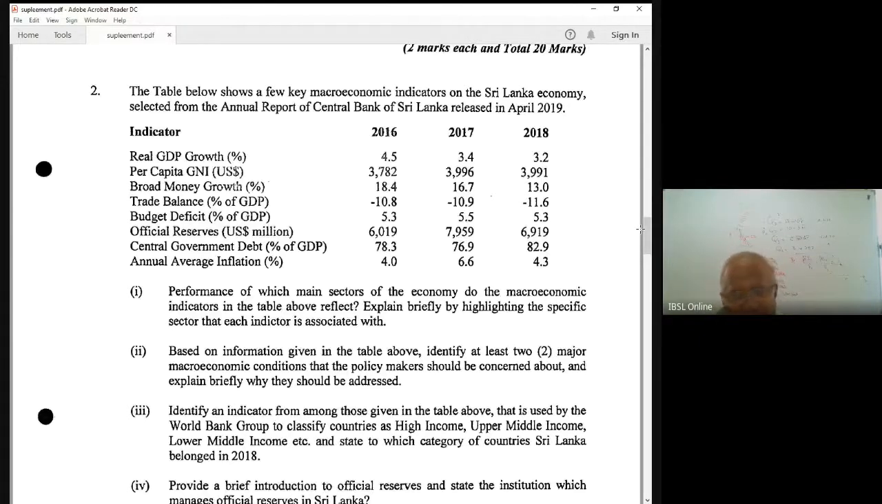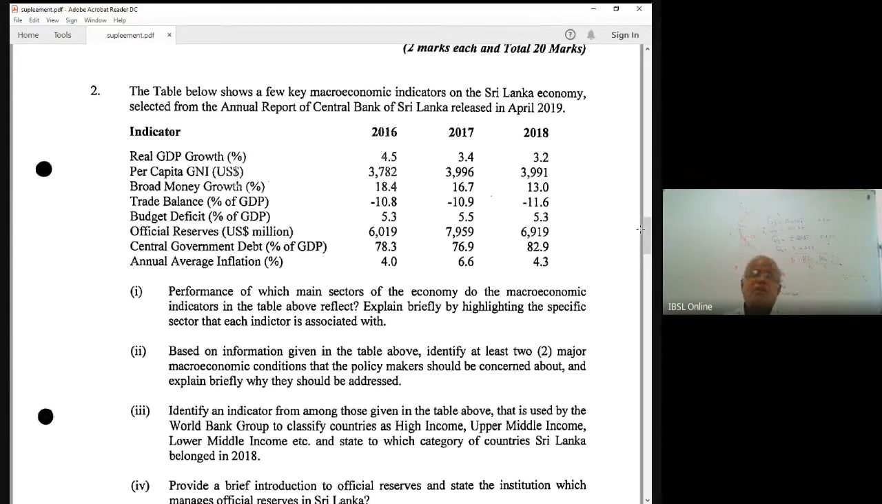Both are correct actually. But let's include: real GDP, real sector. Per capita GNI, real sector. Broad money, monetary sector. Trade balance, external sector. Budget deficit, fiscal sector. Official reserves, external sector. Central government debt, fiscal sector. Annual average inflation, monetary sector. So you have the 4 sectors. You have to classify. That is the first question. First question they ask: explain briefly by highlighting the specific sectors.